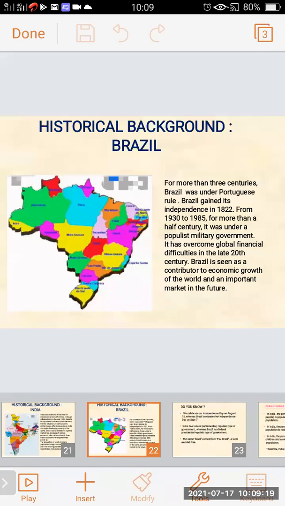Remember the year? From 1930 to 1985, for more than half a century, Brazil was under a populist military government.